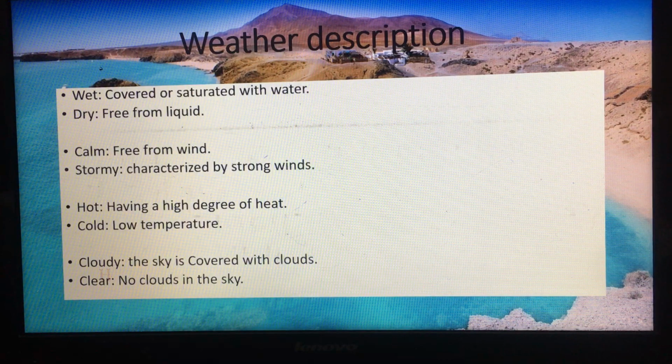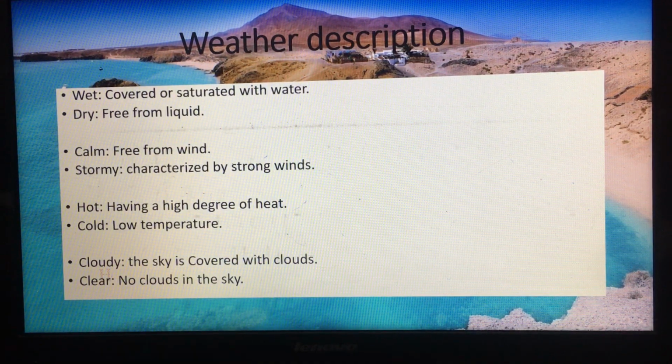And stormy is characterized by strong winds. So if we have strong winds, we say that the weather is stormy. And if we don't have wind, the weather is calm.